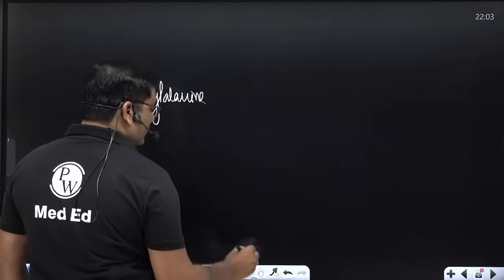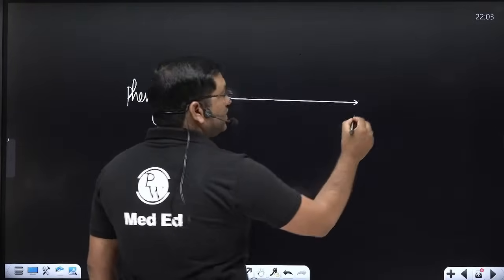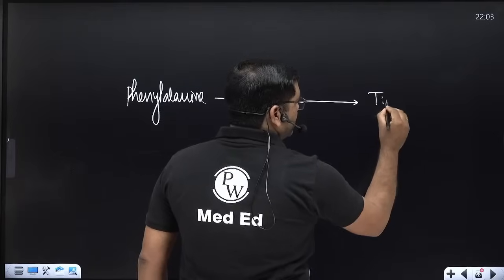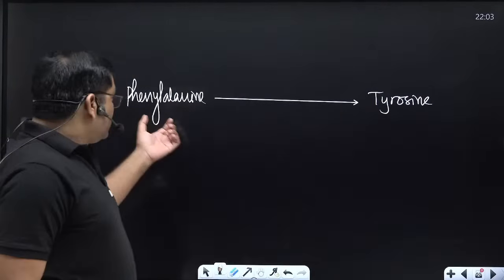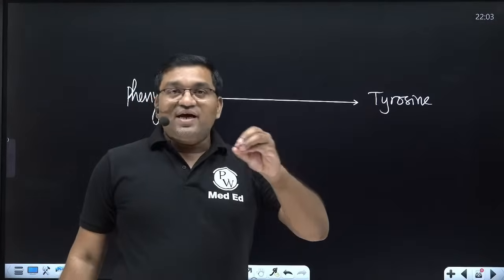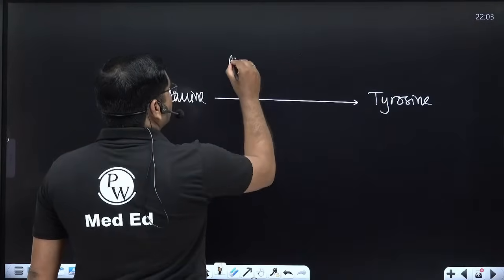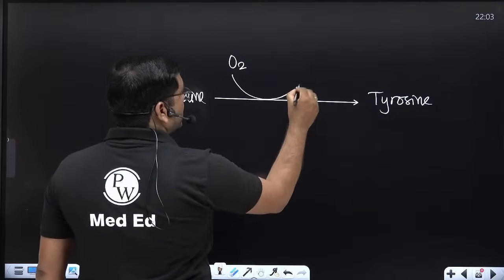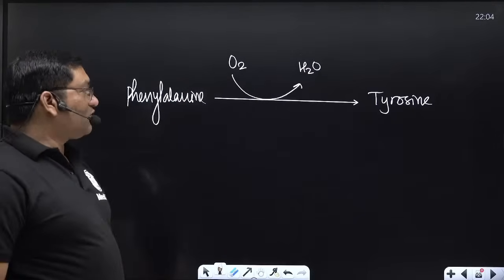phenylalanine is converted into tyrosine. Tyrosine is nothing but para-hydroxy phenylalanine. In this process, one atom of oxygen is incorporated into a substrate and another is reduced to form a water molecule.